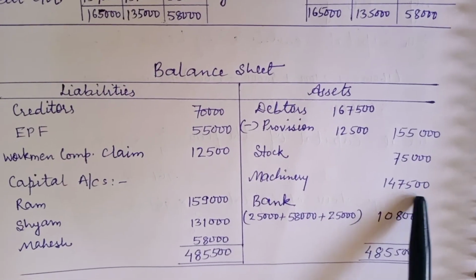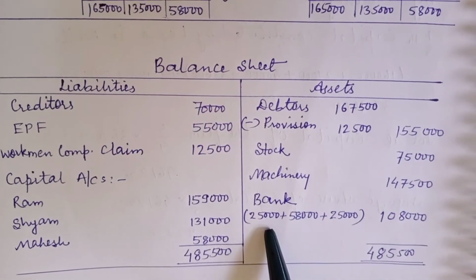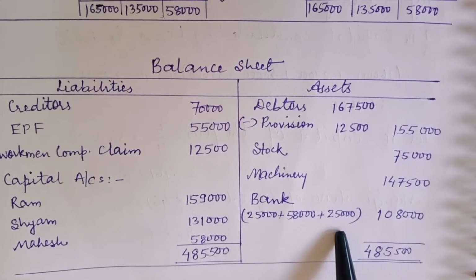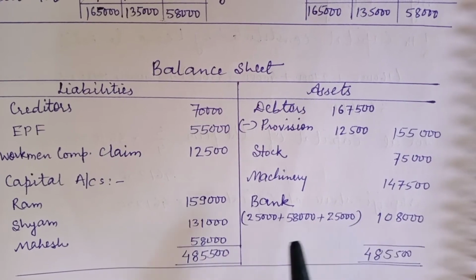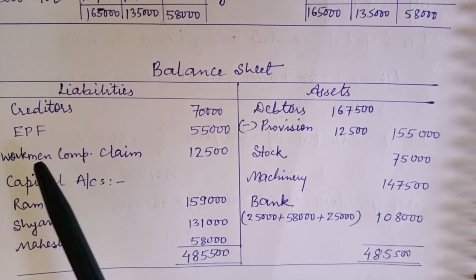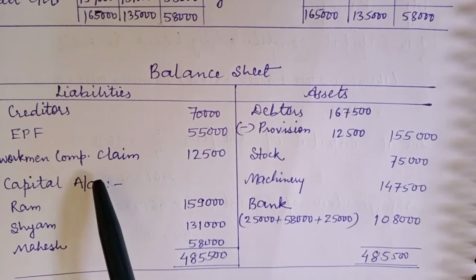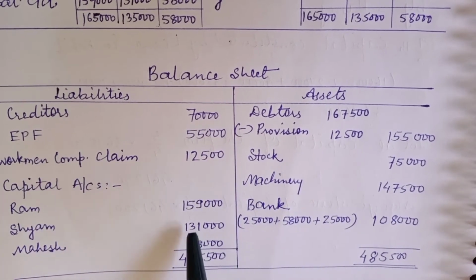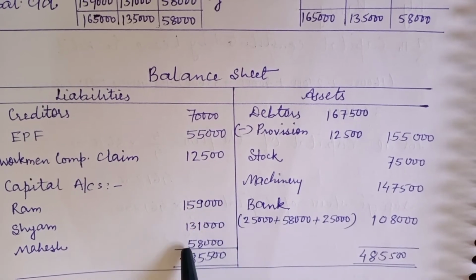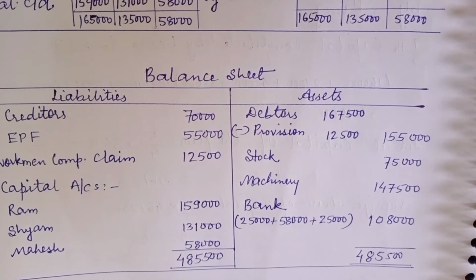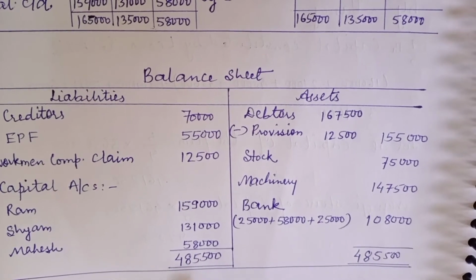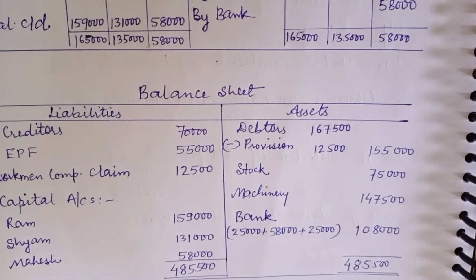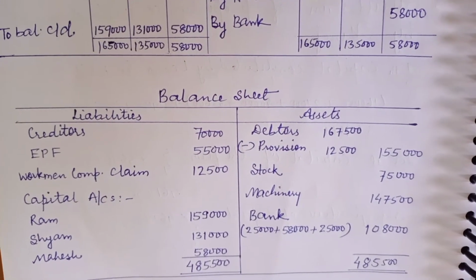Machinery 1,47,500, and the bank 25,000 is the balance given, 58,000 is the new capital by the new partner, and 25,000 is the share of premium of goodwill. Creditors 70,000, EPF, that is employees provident fund, 55,000, workmen's compensation claim increased to 12,500, and then the capital balances I have written 1,59,000, 1,31,000 and 58,000. So both the sides totals are the same, 4,85,500, 4,85,500.